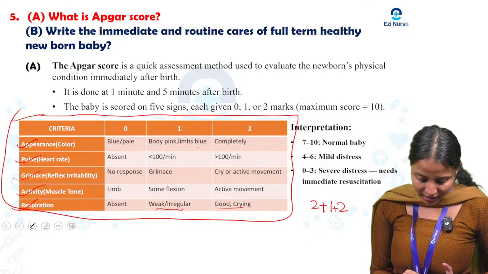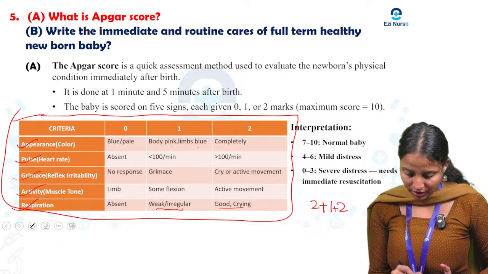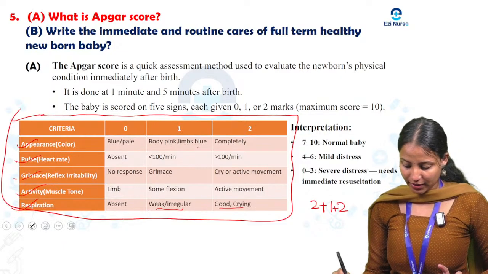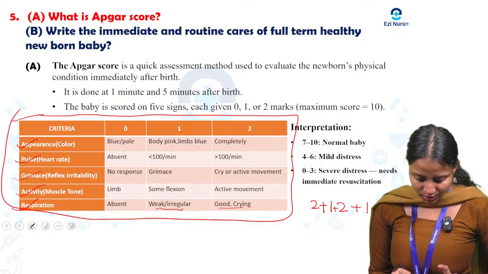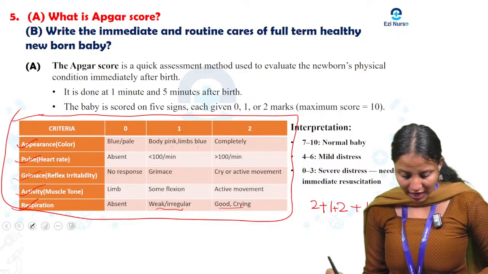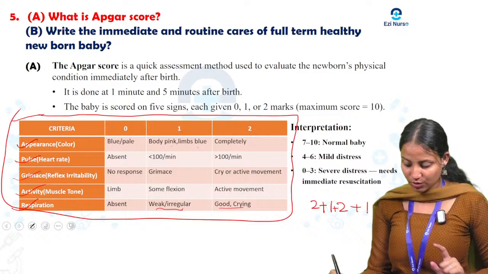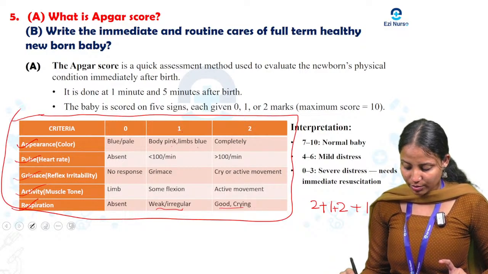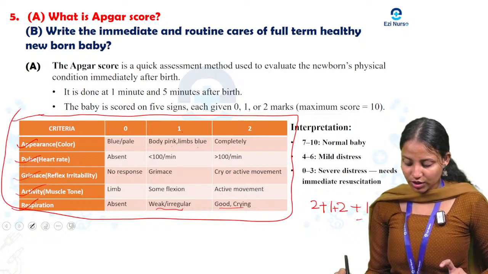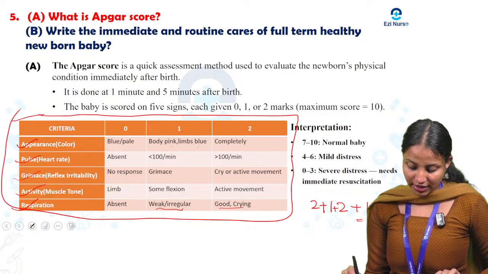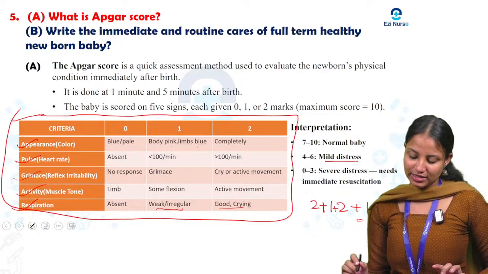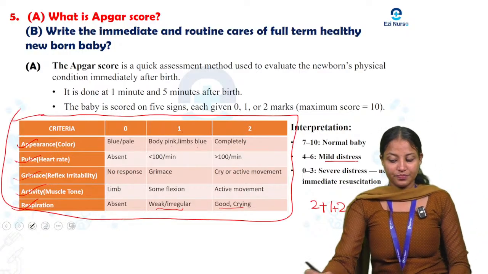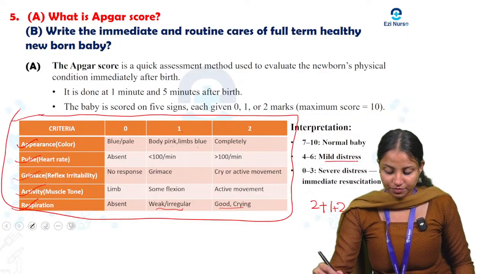Then next one is activity or the muscle tone, some flexion will be there, so it is 1. Then last one, respiration, it is absent, that we can give 0. So how will the total be? 2 plus 1 is 3, plus 2 is 5, plus 1 is 6. So here the score is 6, so my child is in 4 to 6, so it is mild distress. So like that we will count this one, okay.